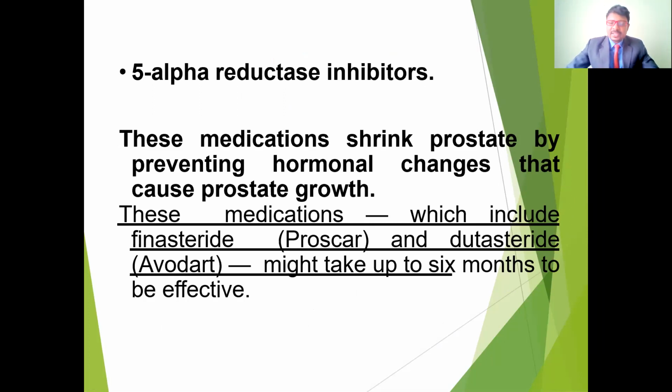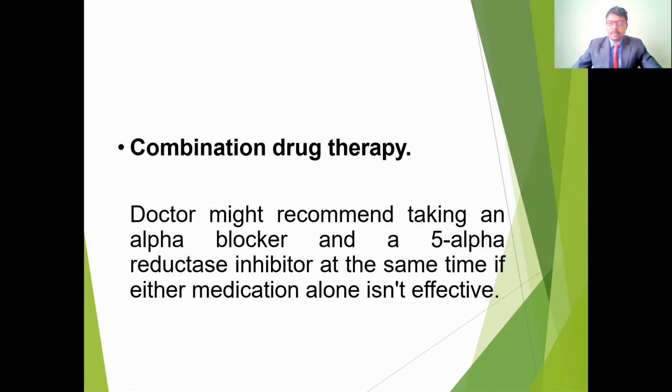They include finasteride, that is Proscar, and dutasteride, that is Avodart. These help to manage the hormonal imbalance and shrink the prostate, reducing and managing the enlargement of the prostate gland.